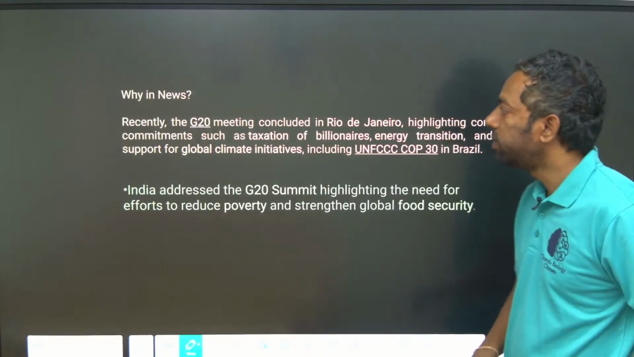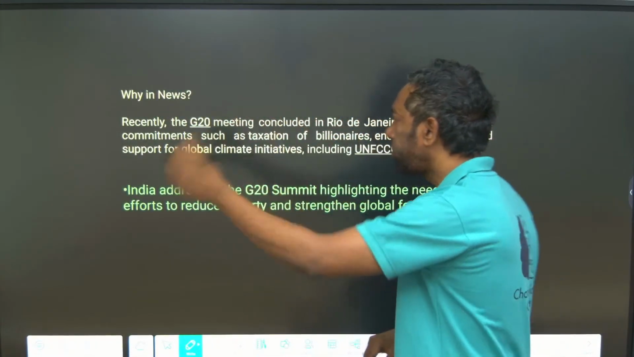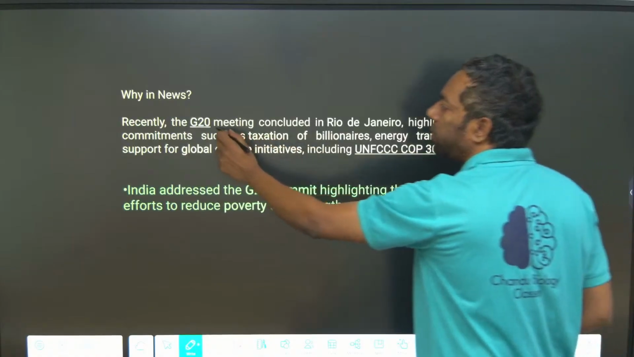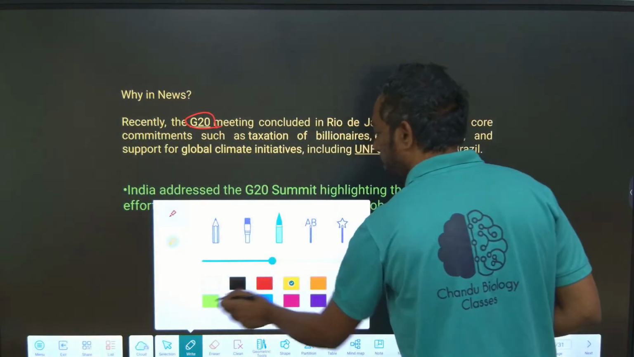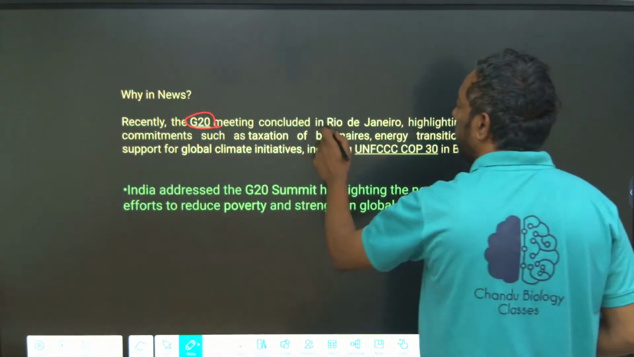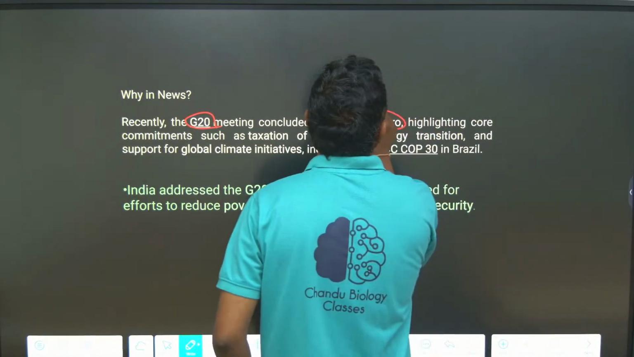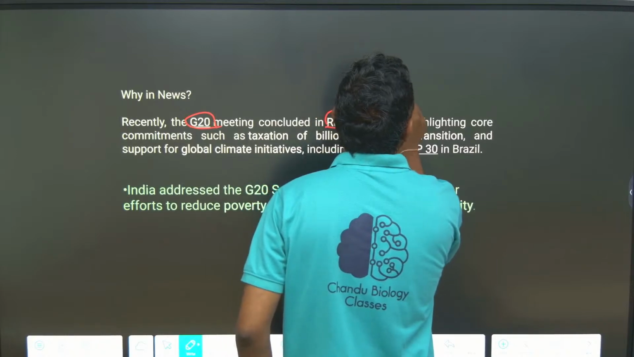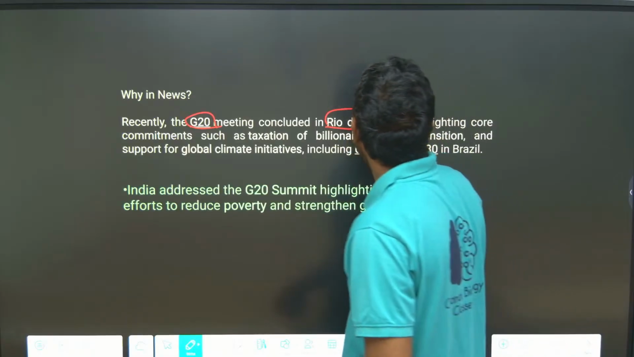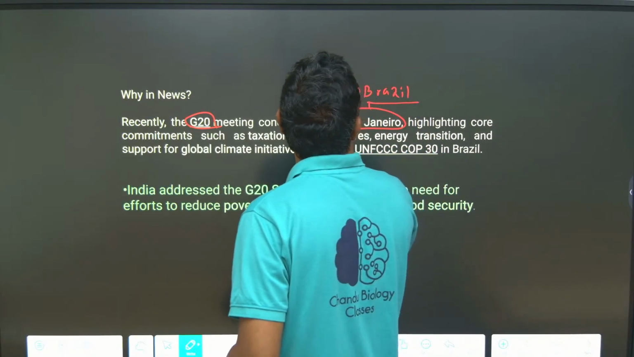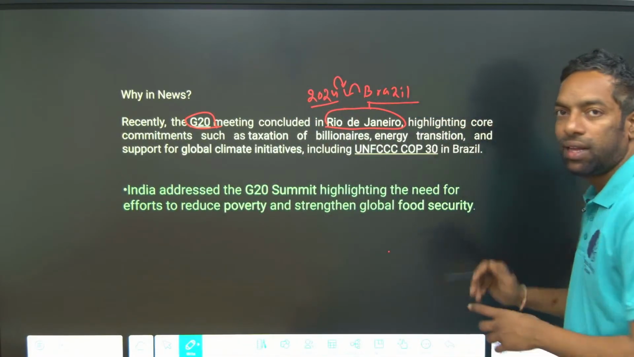Guys, just look into this. The news, this is the current affairs about G20. The G20 meeting took place in 2024 in Rio de Janeiro in Brazil. The 2024 G20 took place in the country Brazil.